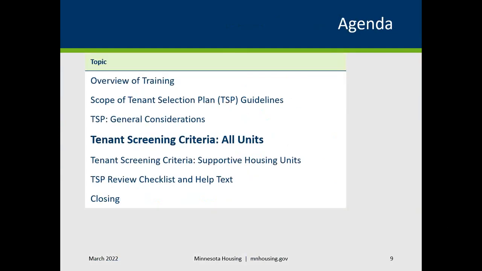As previously mentioned, while the general considerations we just reviewed apply to all properties that are required by the agency to have a TSP, the following tenant screening criteria are encouraged for all. Note, however, that they are required only for projects selected for financing as the result of a funding application submitted to Minnesota Housing after March 31, 2021. Some of these criteria will apply to all units in the property, but we will also review screening criteria expectations that will specifically apply to designated supportive housing units in the property.